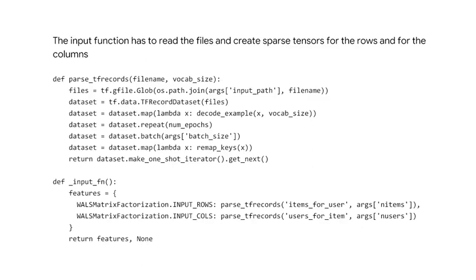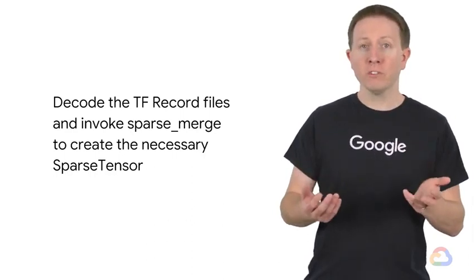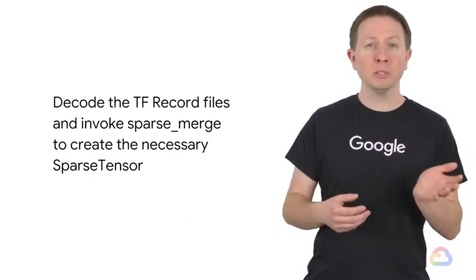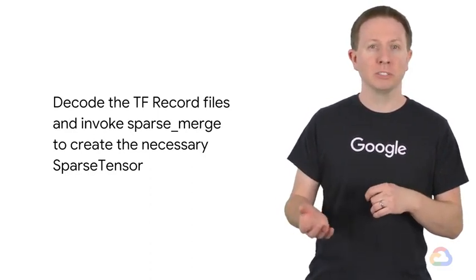Great. We've now had an overview of our WALS matrix factorization estimator input function, starting from our TFRecord files, creating our sparse tensor features of rows for users and columns for items. But now, let's dive even deeper into the input function, starting with an examination of our custom decode example function. We've seen the overview of our TFRecord parsing function. Let's dive deeper into some of its components, namely the custom function, starting with the decode example function.